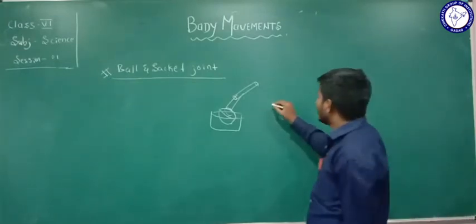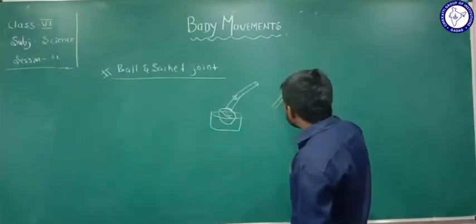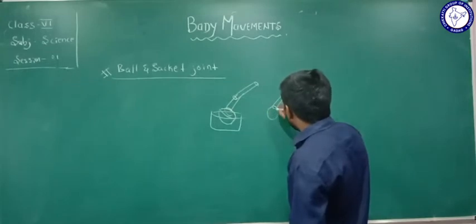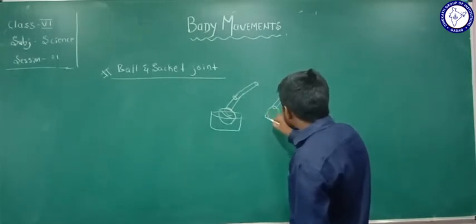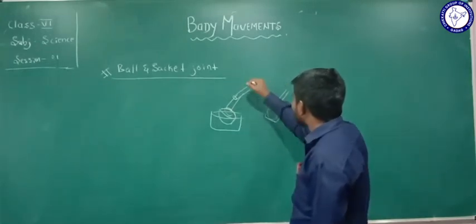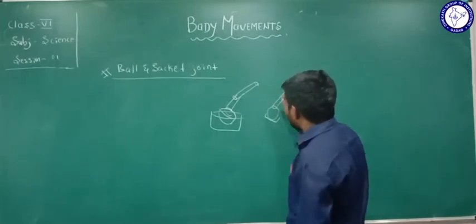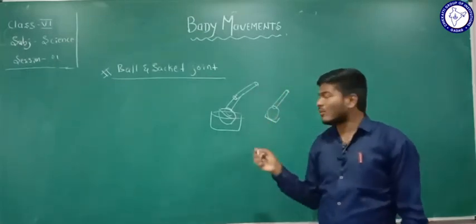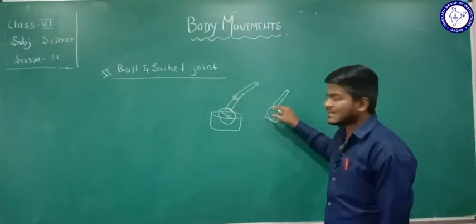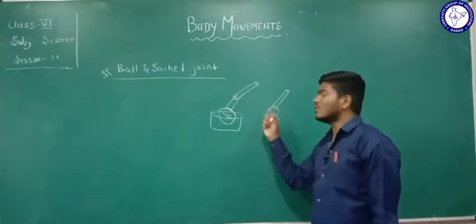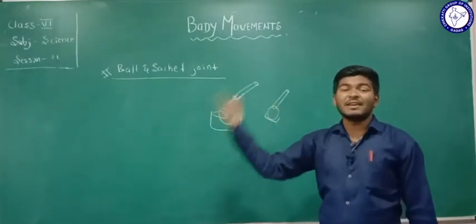See here, this is the cylinder, attached to a ball. You are placing it in a small bowl. It is very easily rotated. Why? Because the ball end is present and the cup holds the ball. Therefore, it rotates freely.